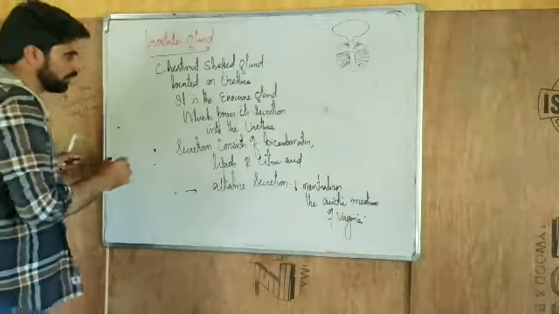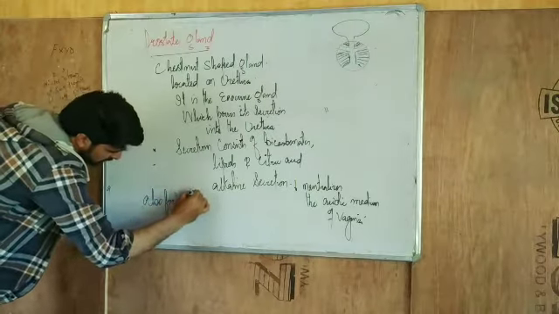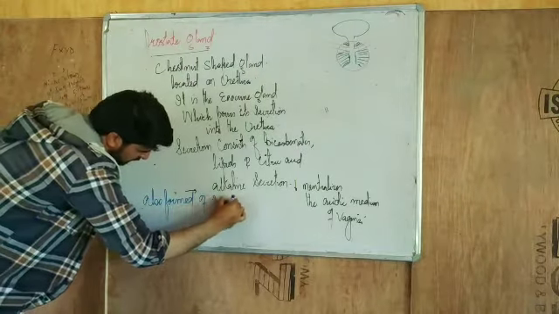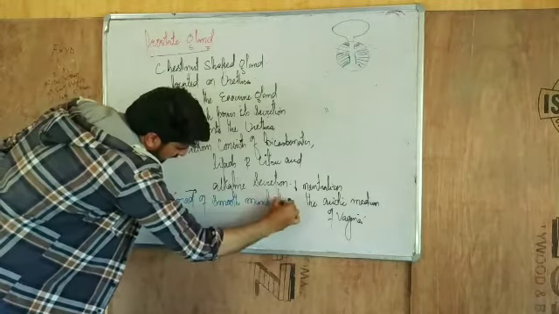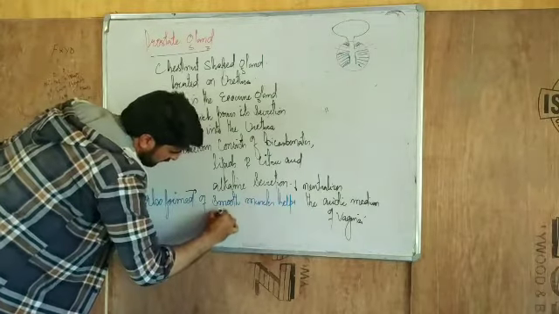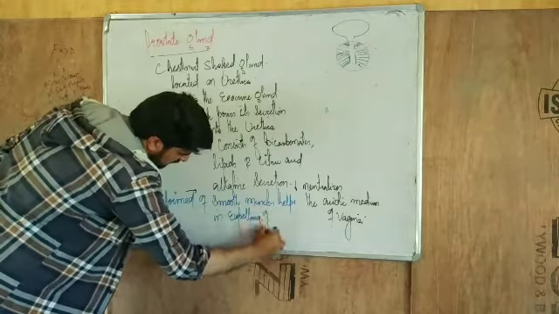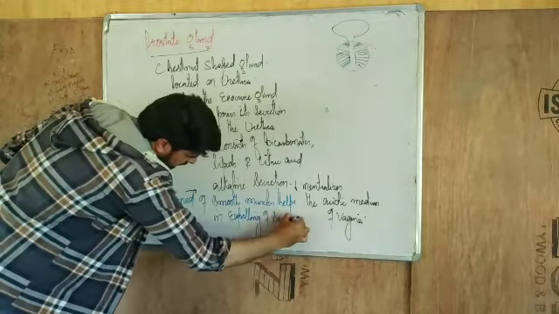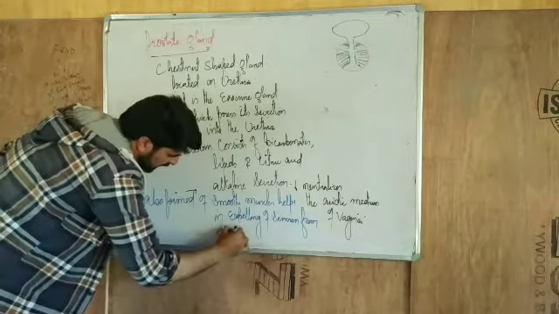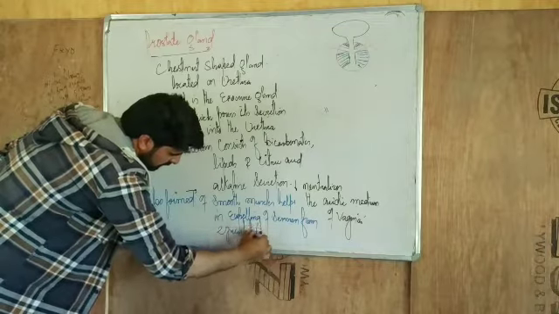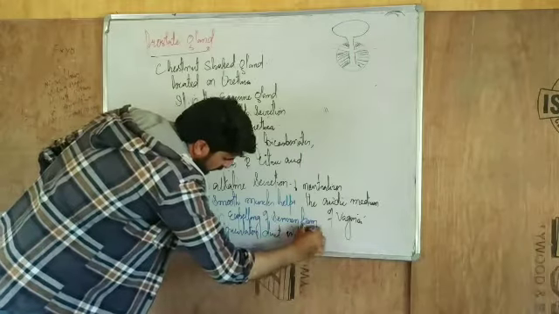So it's also formed of smooth muscles, which help in expelling semen from the ejaculatory duct into the urethra.